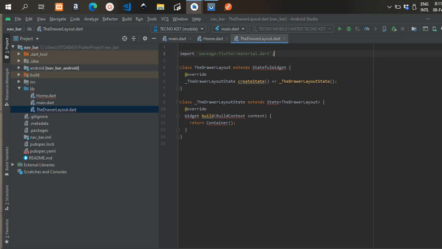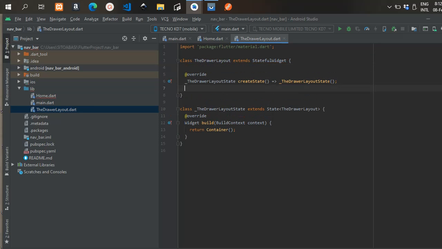This is where we're going to customize our drawer, and it's going to be a stateful widget. So we import the material.dart library.